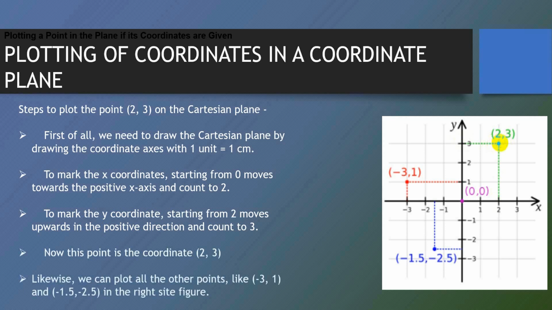Likewise, we can plot other points. (-3, 1). Here we can see the x coordinate is -3. So we will take this point -3, and for the y coordinate it is 1. So we'll draw a line from 1. The point where those two perpendiculars intersect is your location for the point (-3, 1). I hope it is clear how to plot the coordinates in a coordinate plane.